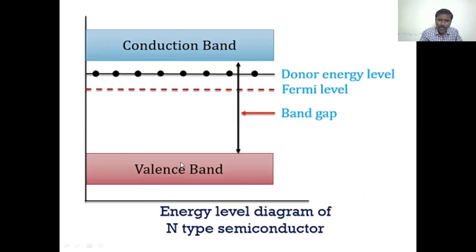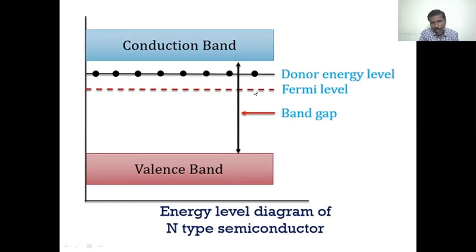This is the energy level diagram of n-type semiconductor. Let us see it. This is the valence band, this is the conduction band. This is the band gap, the forbidden band gap between the conduction band and valence band. This is the Fermi level, which is near to the conduction band.